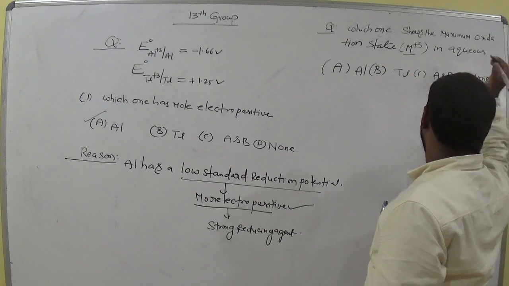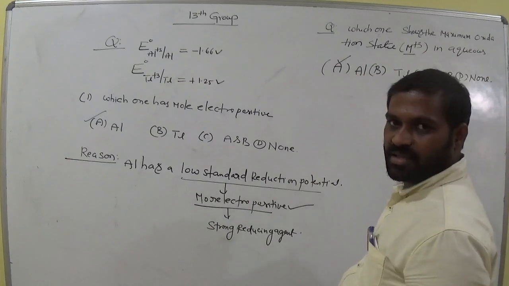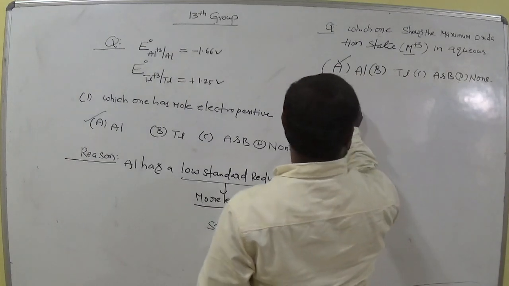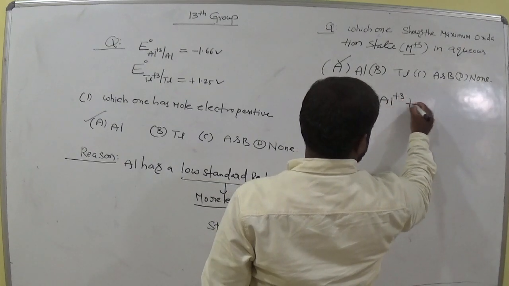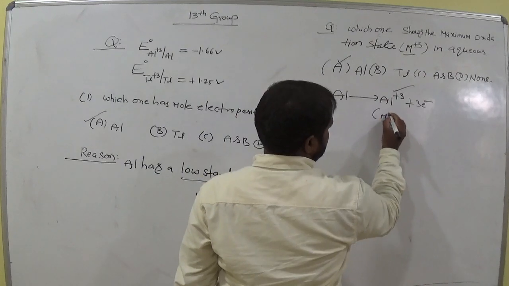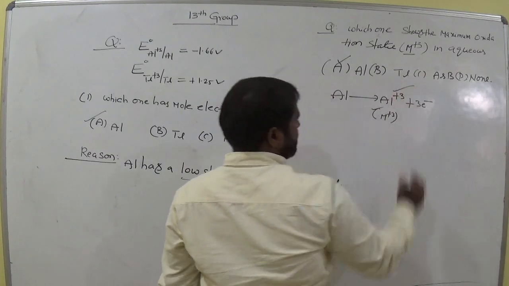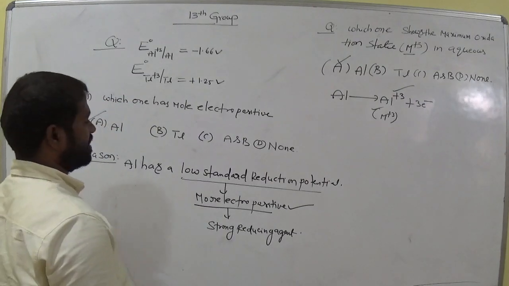Which one? Option A. Why? Aluminium easily loses 3 electrons and shows +3, that means M+3. So the first option is the correct one. Okay, is it clear?